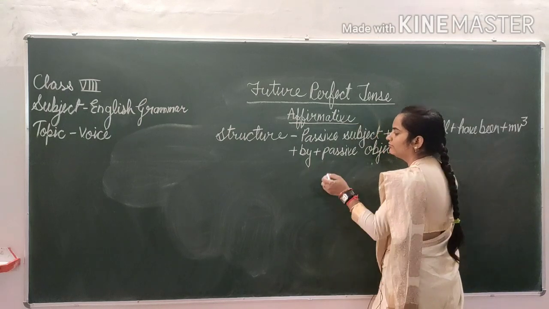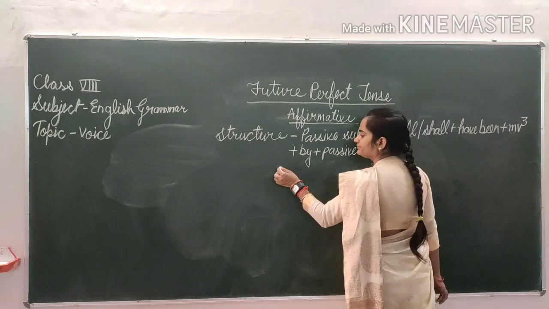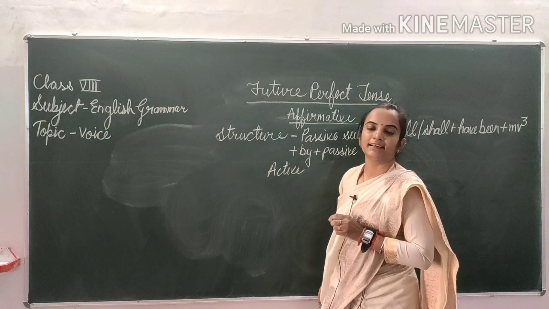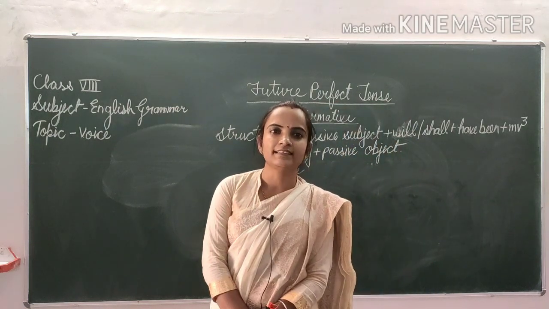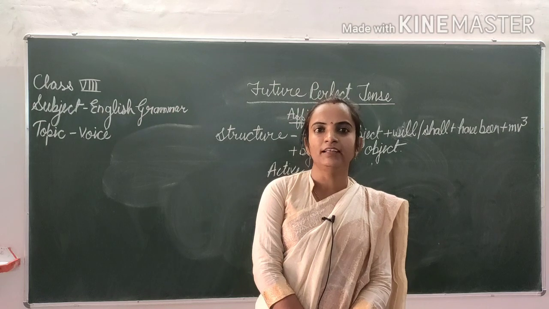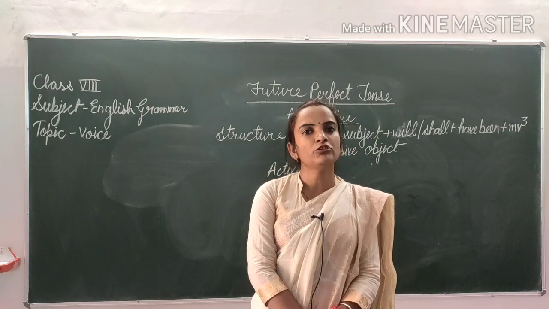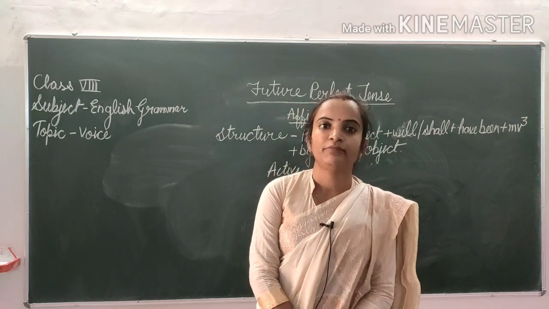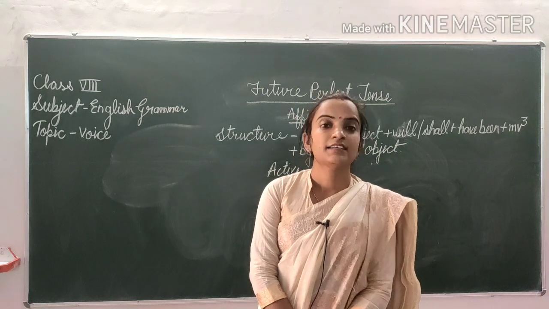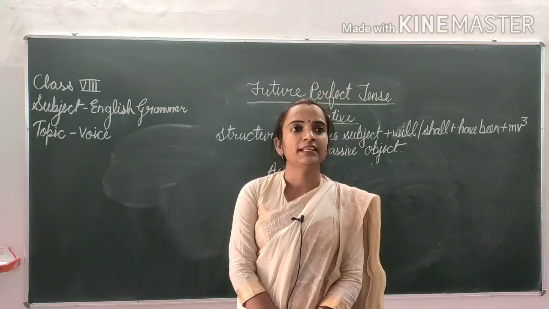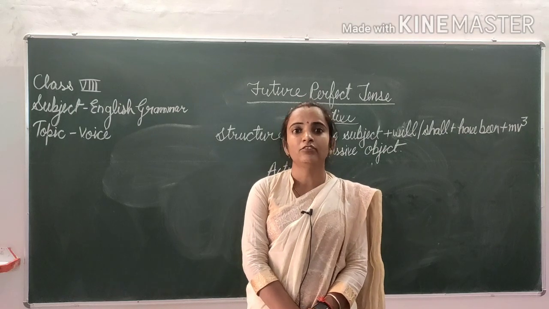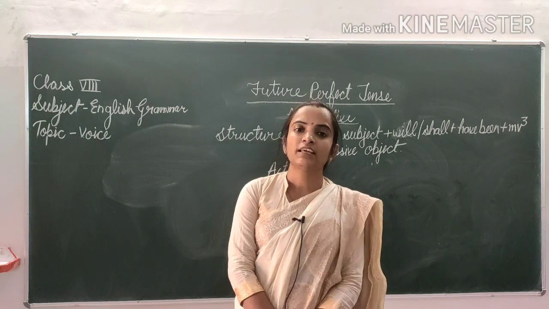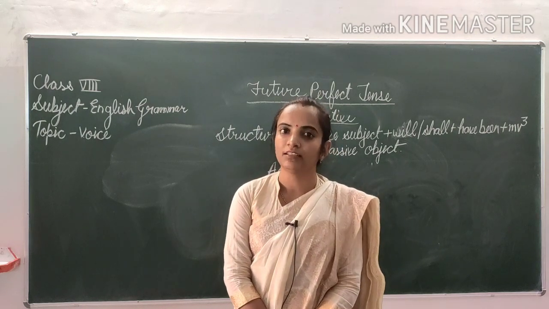Okay, now we will frame a sentence. Active. Student, remember that if there is use of somebody, someone, nobody, none, no one, so it is not necessary to use passive object in the last of the sentence.